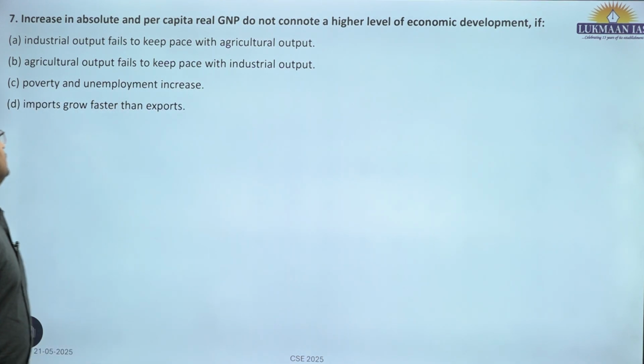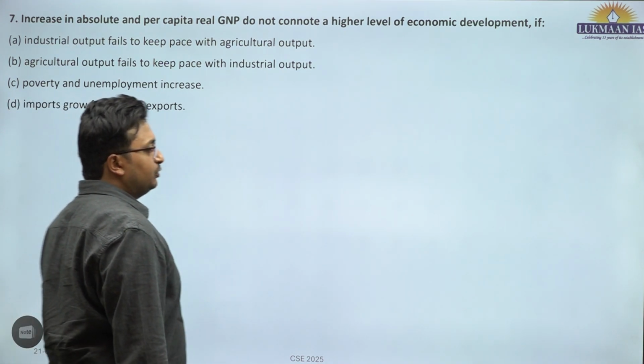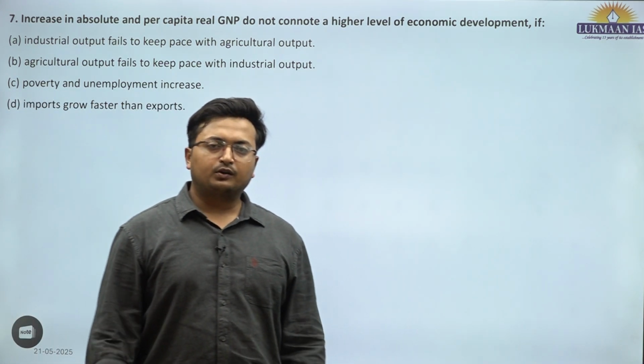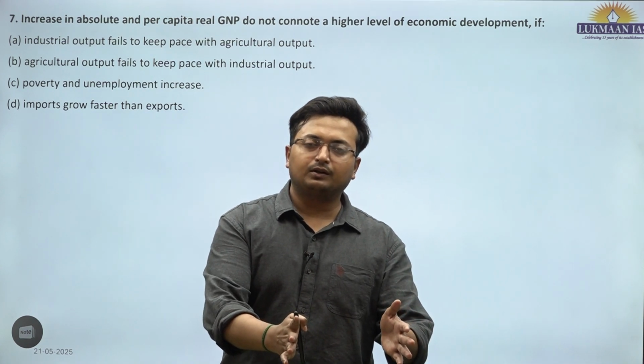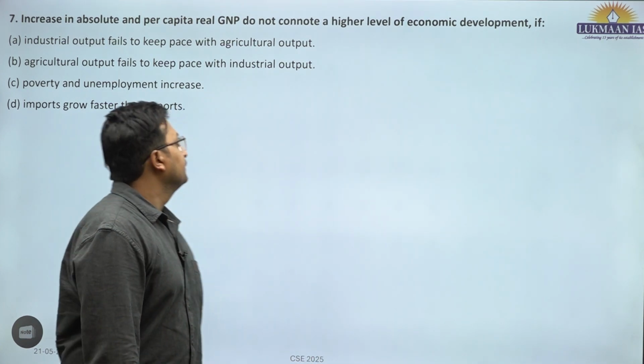Increase in absolute and per capita real GNP. GNP is gross national product, which is gross domestic product, GDP, plus net factor income from abroad, NFIA.